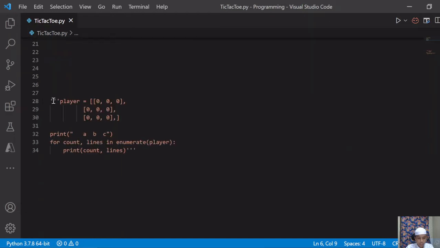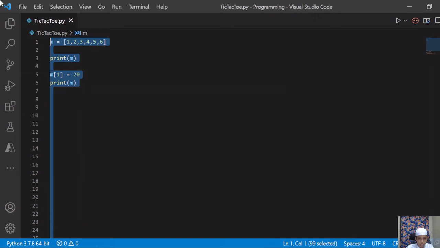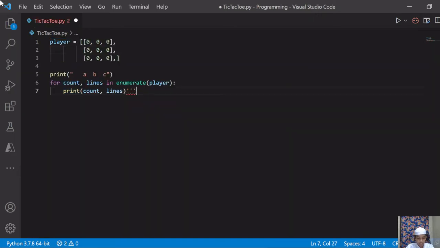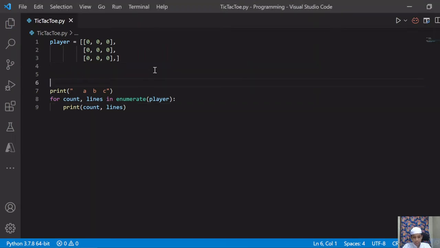I will remove this multi-line comment from here and from here, and now I will show you that. Now I will add here one more thing. Here I will enter, and then I will give here player, the name of the variable, and then I will create one more square bracket and give 0 and one more bracket 1, then is equal to 5, whatever number you can give.